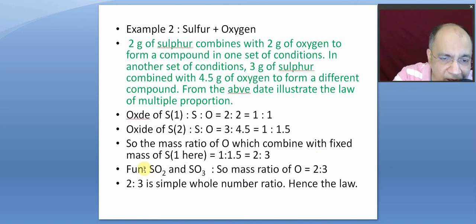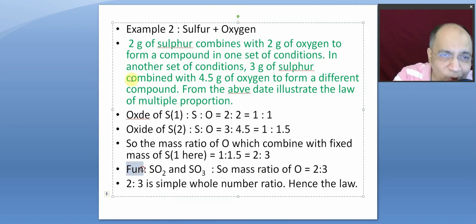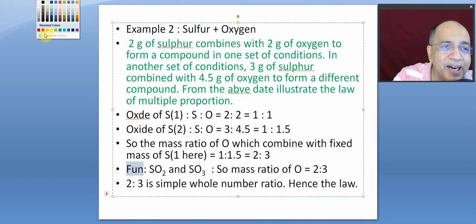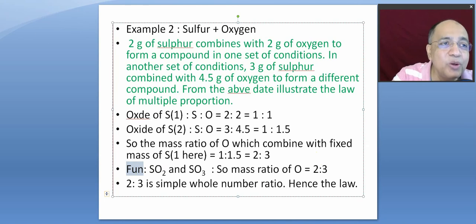Now see the fun. Now we know the two oxides they were referring to are SO2 and SO3. So only one sulfur atom is there, so the mass of sulfur is fixed, 32.